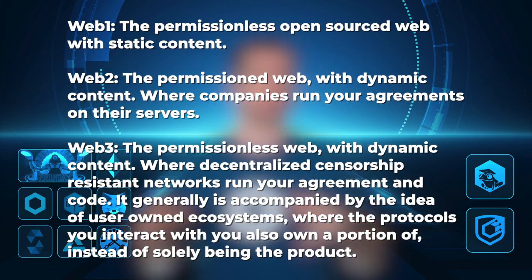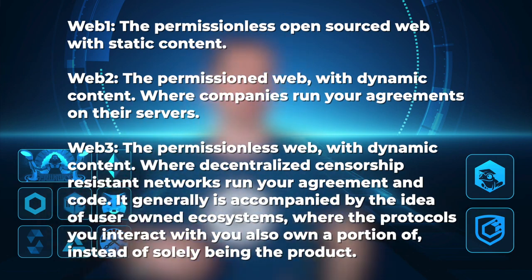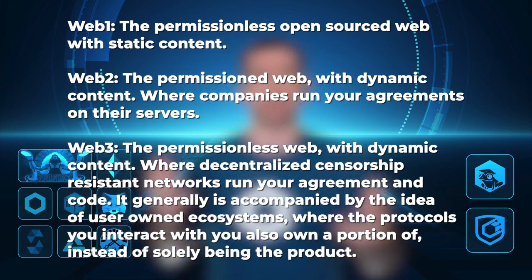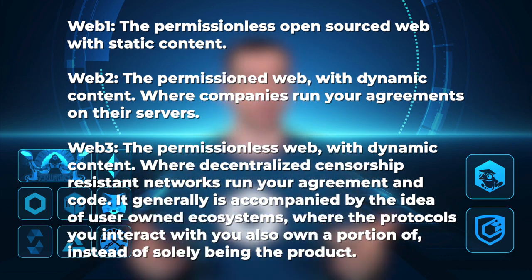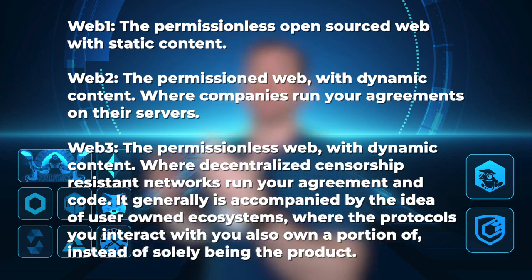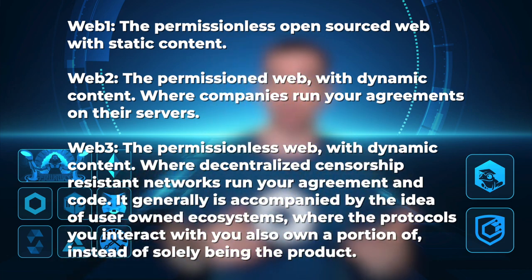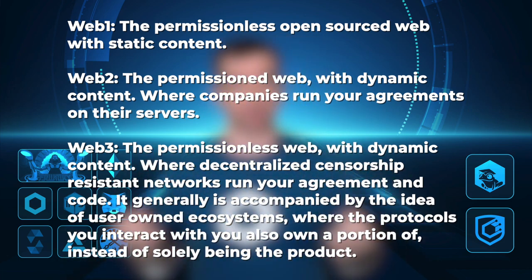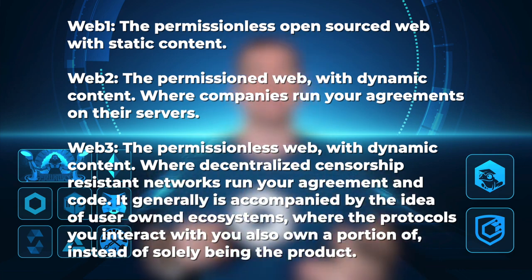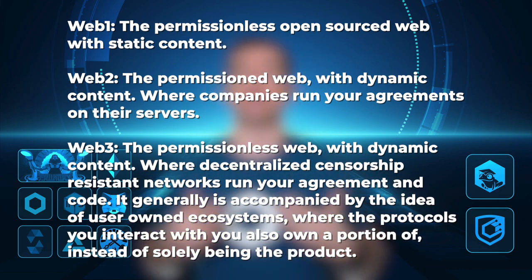Web3 is the idea that blockchains and smart contracts are the next iteration of the web. Web 1 being this permissionless, open source world with static content. Web 2 being the permissioned web with dynamic content, but all the agreements and logic run off of centralized servers where they control your information. And then Web3 comes back to the permissionless web, but once again with dynamic content. Instead of centralized servers running your logic, decentralized networks run the logic, creating these censorship-resistant agreements that smart contracts enable. It is also generally accompanied by the idea that the users own the protocols that they work with, and it's an ownership economy. You'll see what I mean later in this course.